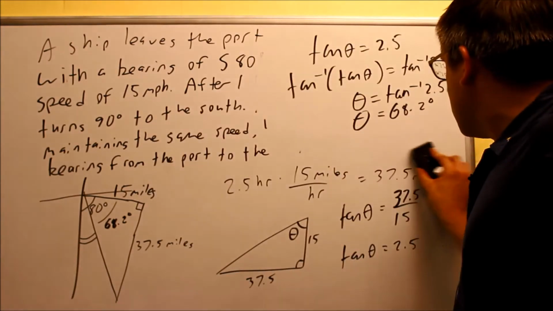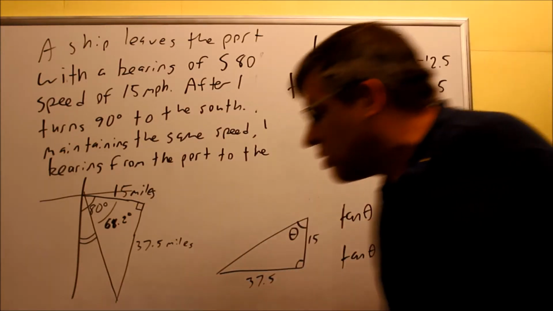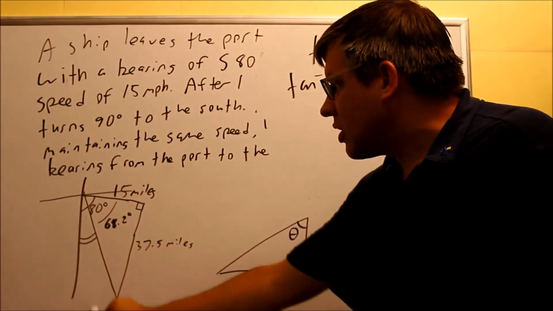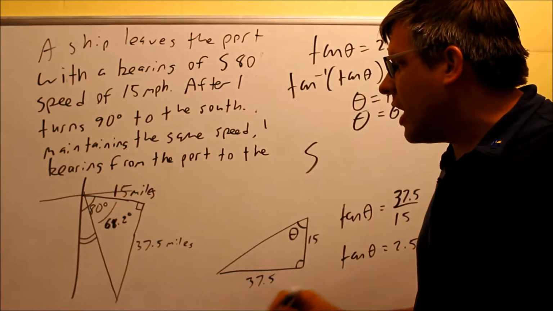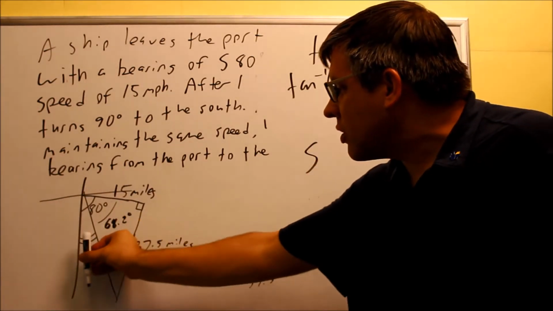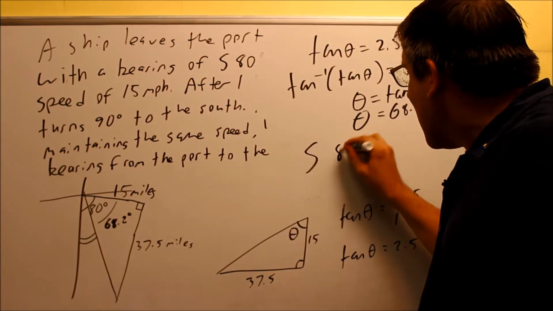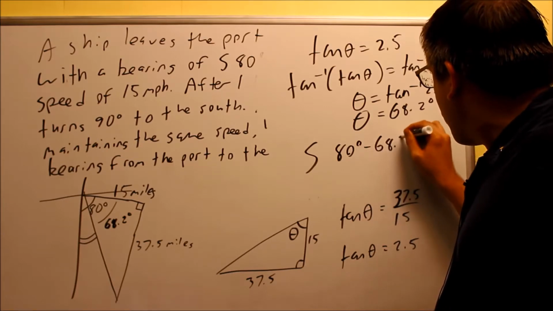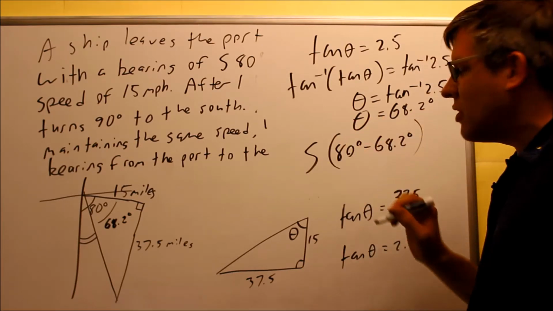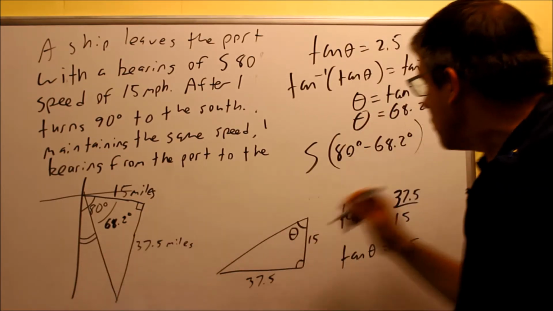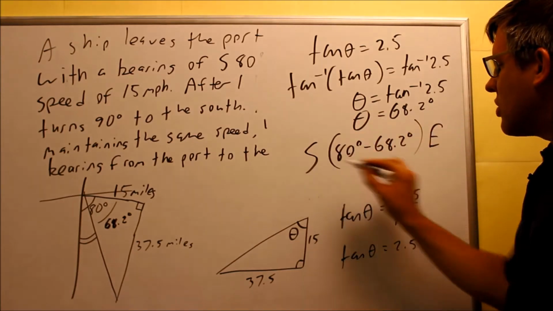So now I want to write the actual answer. It's going to go south is the direction on that one. The amount of degrees it's going to go here will be in the middle. Now I'll take 80 degrees minus 68.2 degrees. I'll have that kind of in the center. And then it's going to go in the east direction. So this is what it's going to look like.